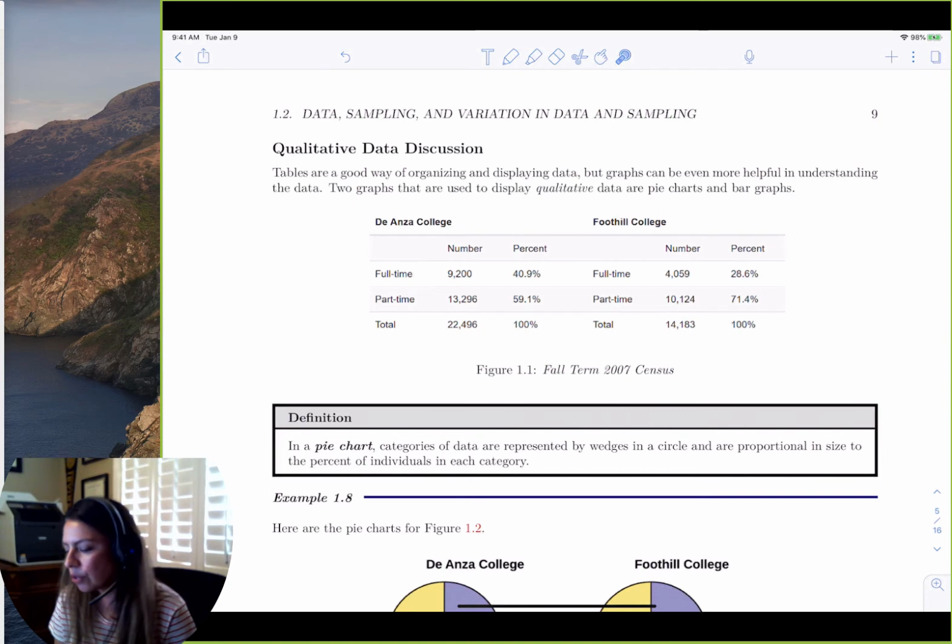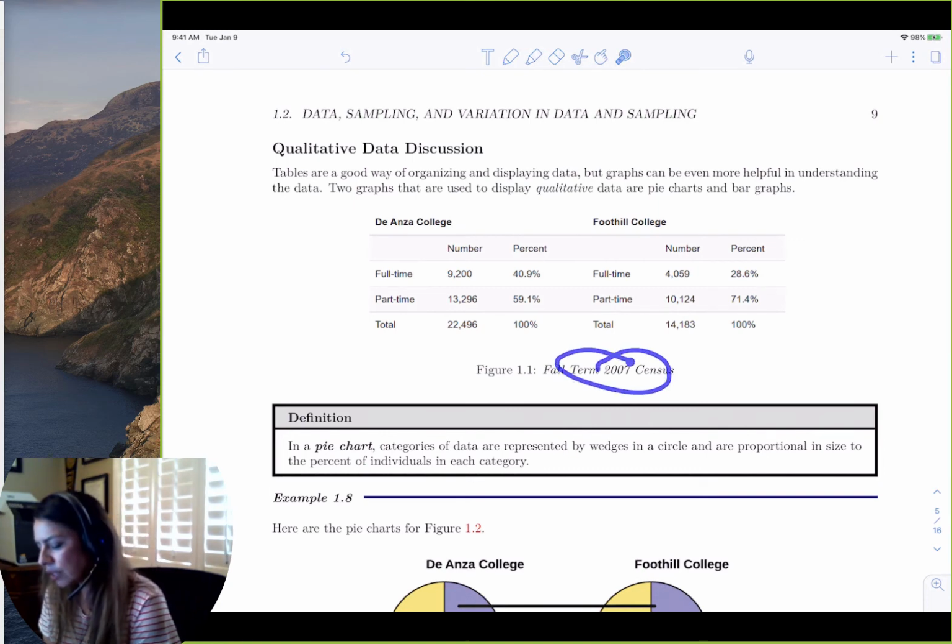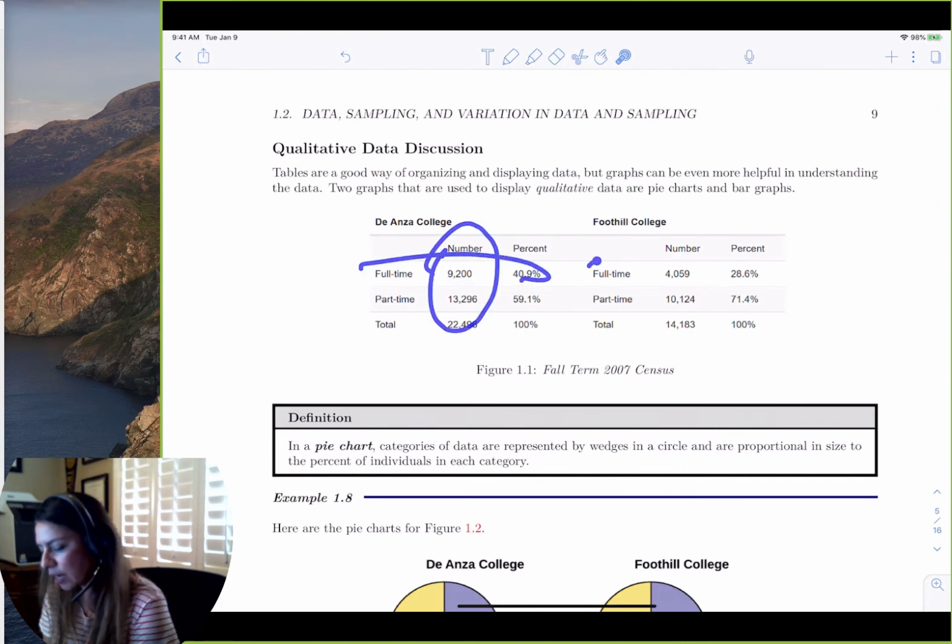Or zip codes. So let's look at this cool fall term 2007 census from De Anza College and Foothill College. So we can see that the number of full-time students is 9,200, and there is a part-time total for each campus, right?